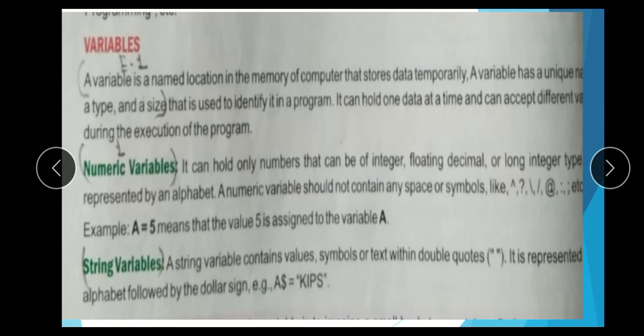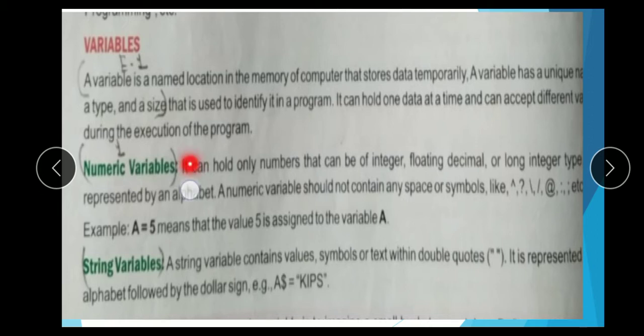A variable has a unique name, type, size, and identifies the program. It can hold data at a time and accept different values, because a variable is not of fixed value, so it can accept multiple values. There are two types of variable: numeric variable and string variable.